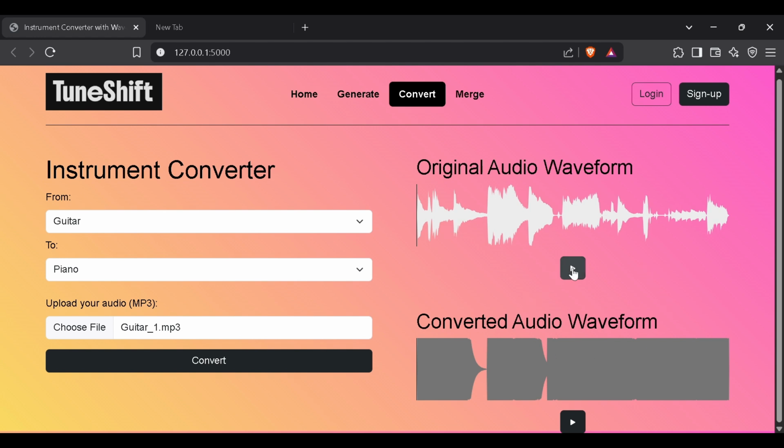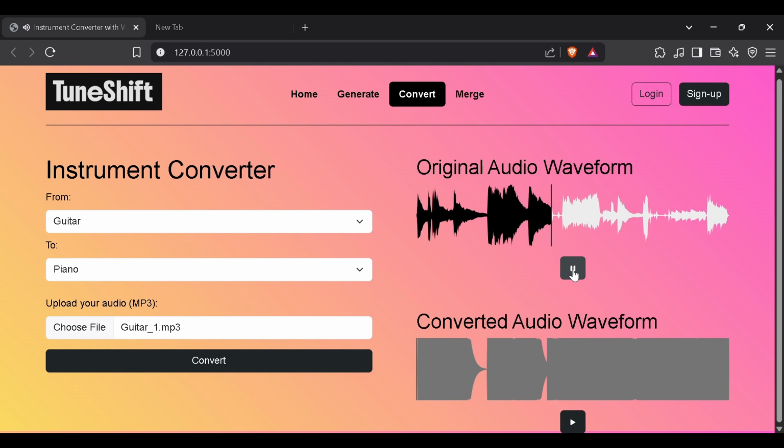So here is the original audio file, which is of guitar. And our model has converted it into piano.